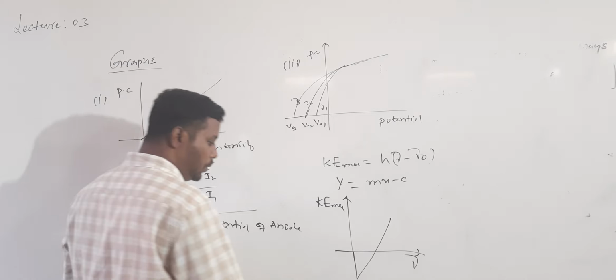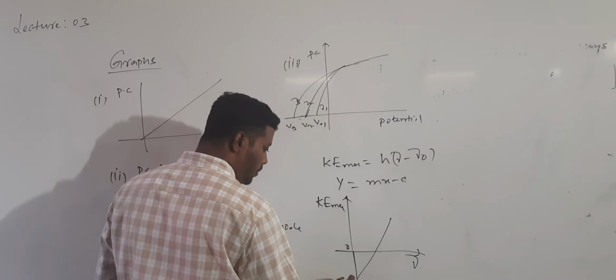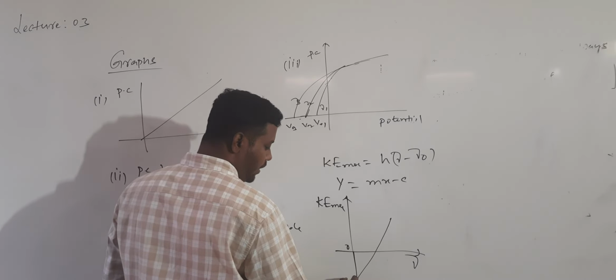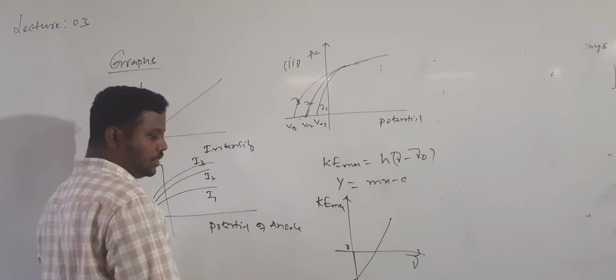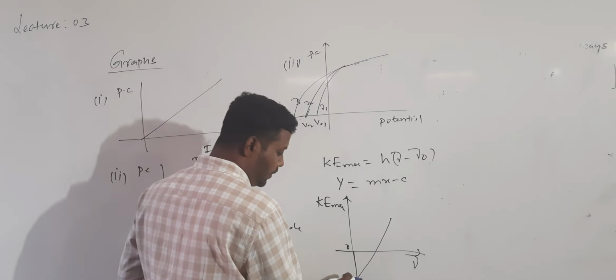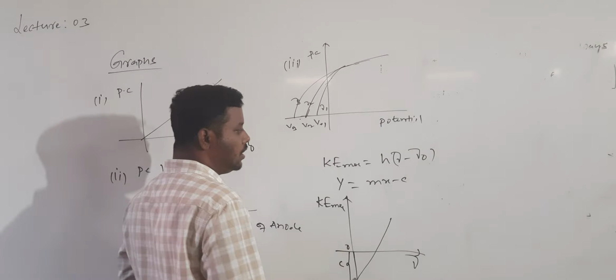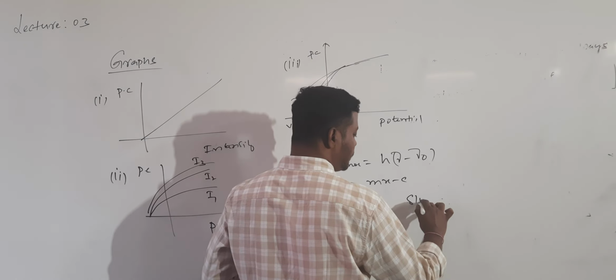So where is it intercepting? If this is O, this intercept is OC, and this OC value will give you C. From this, what is the slope of the graph?